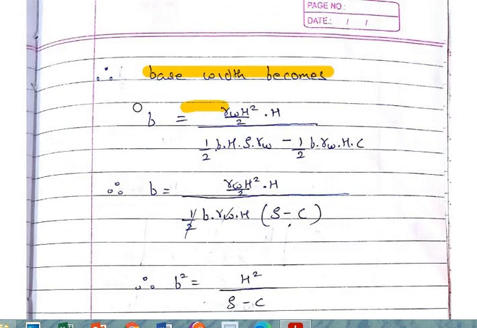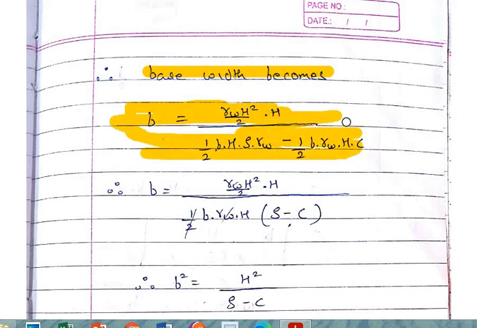So this has been rewritten in this form, where you can see that 2 is the denominator, 2 is the denominator, that is common, so we can eliminate it out. Okay. Gamma W is also the term which is common, so we can eliminate it out. H is also the term which is common, so it can also get eliminated. So let's see what it becomes.